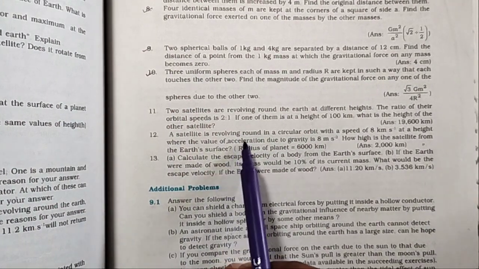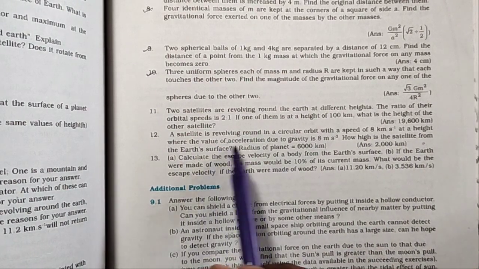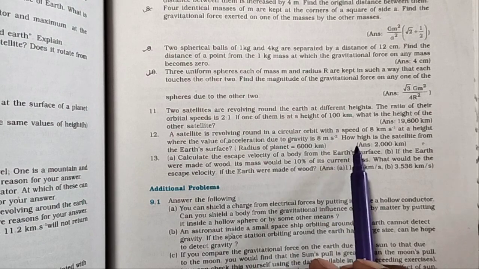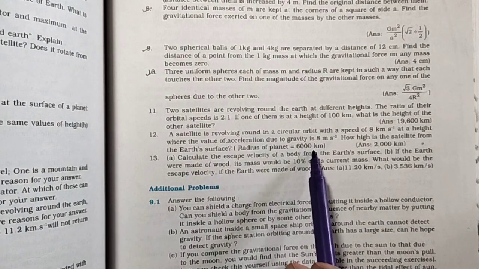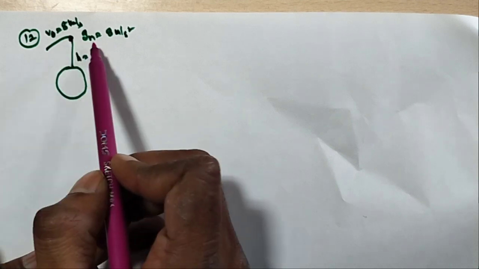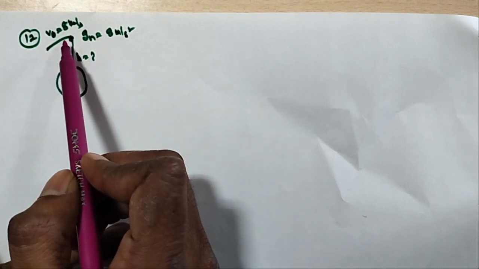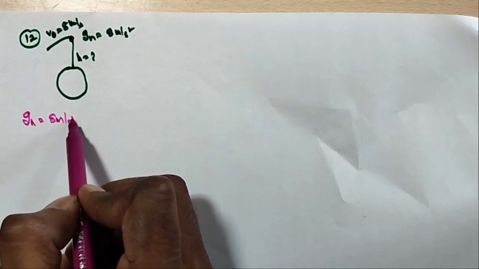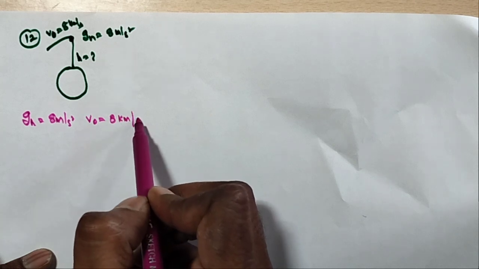12th problem. A satellite is revolving in a circular orbit with speed 8 km per second at a height where the value of acceleration due to gravity is 8 meter per second square. How high is the satellite from the earth's surface? R is equal to 6400 kilometers is given here. I don't know the height. At a particular height, the acceleration due to gravity is 8 meter per second square, and the orbital velocity is 8 kilometer per second. So gh is equal to 8 meter per second square is given, and v naught is equal to 8 kilometer per second is given.